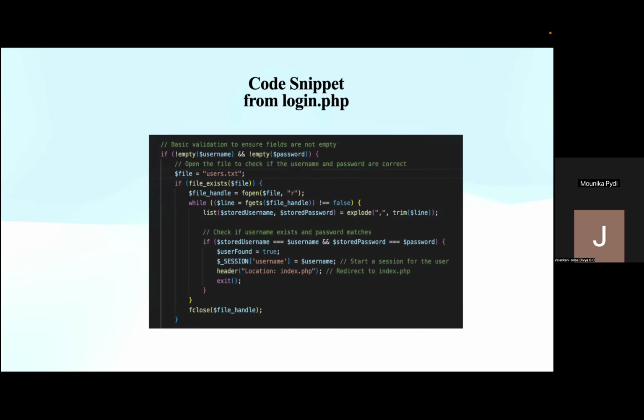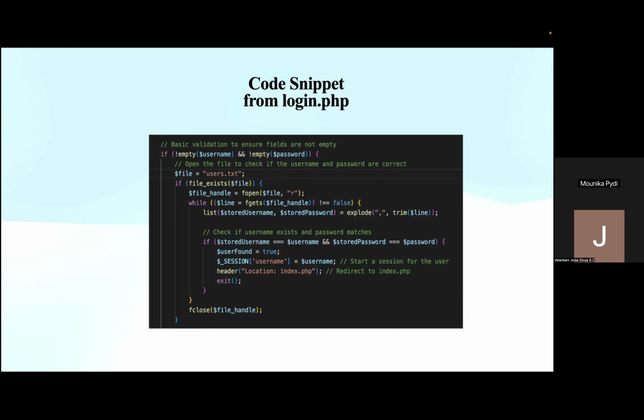And this is the code snippet for the login page. This code handles the login functionality by validating the username and password. First, it checks that both fields are not empty, ensuring that the user does not submit blank credentials. After that, it opens the users.txt file, which stores the registered user data. It reads the file line by line, splitting each line by a comma to extract the stored username and password. As I said, each line consists of username, password, and then the score.